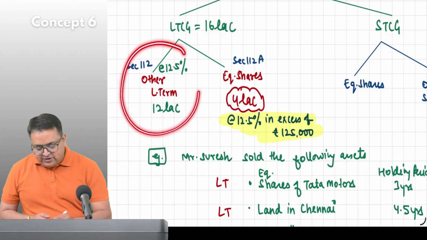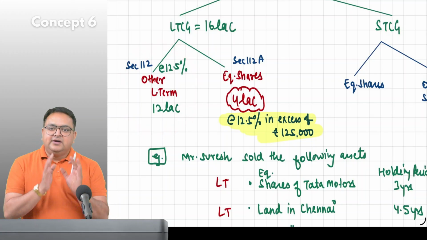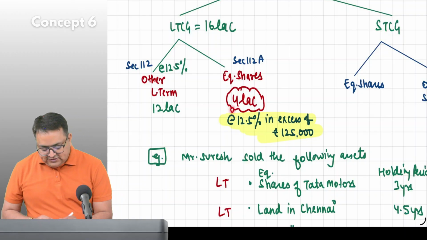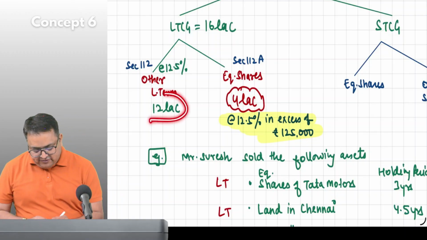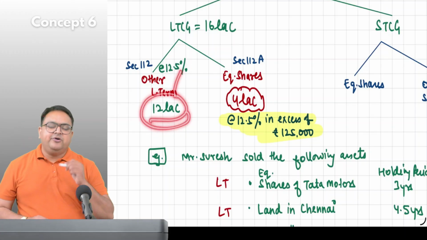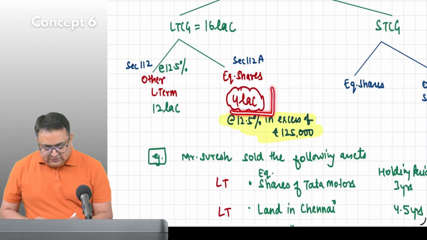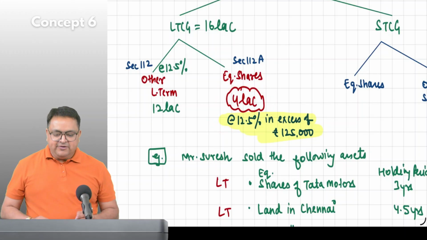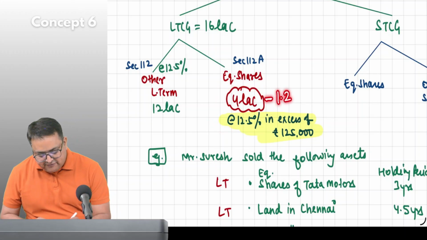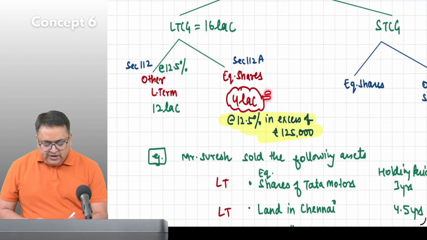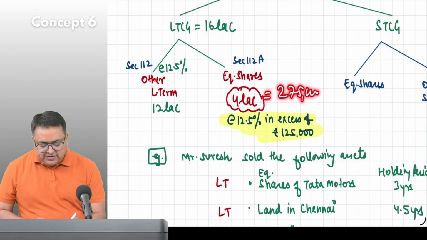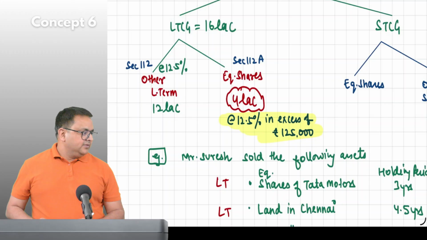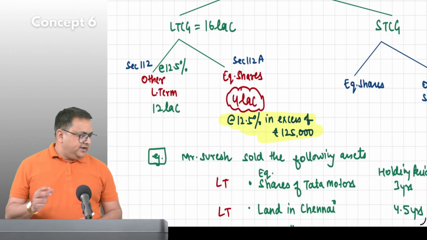But here I am not getting the benefit of 125. Now what does it mean? That on this 4 lakh, do you think I have to pay directly 12.5%, or will I reduce 1.25 lakh from here? I will reduce 125 from here, and only on 2,75,000 I will pay taxes. Are you all getting it?